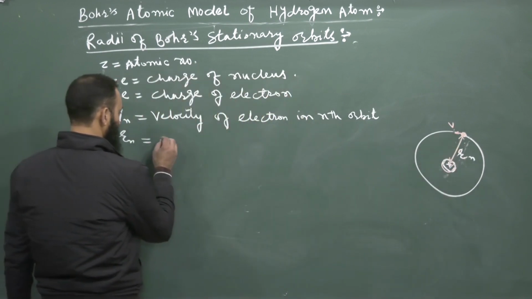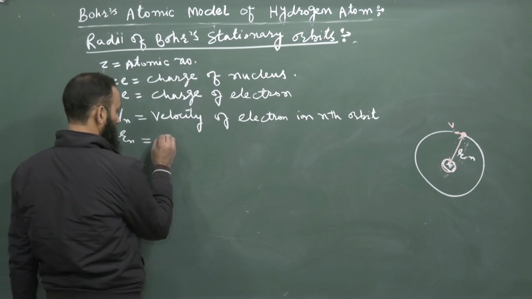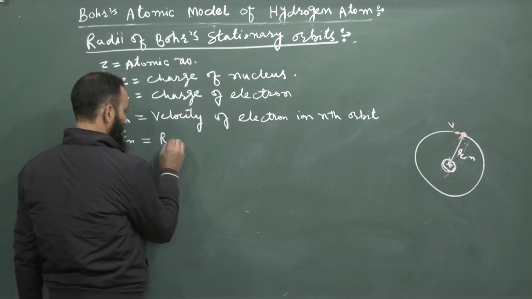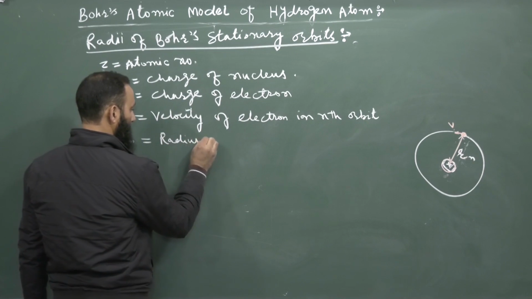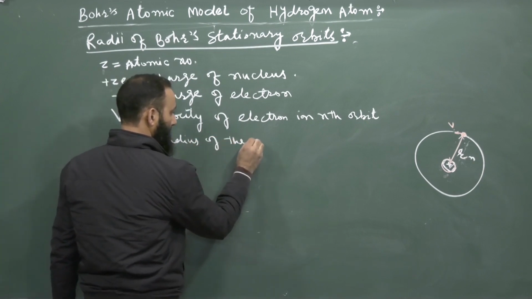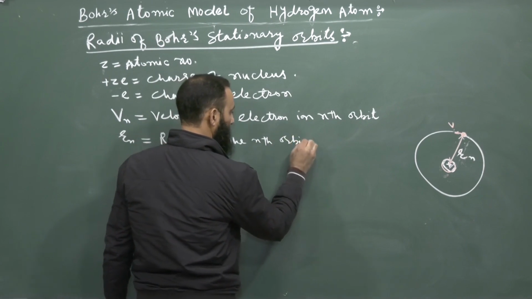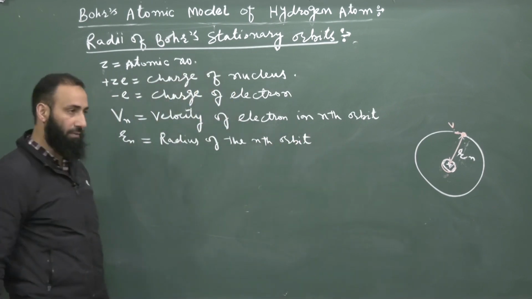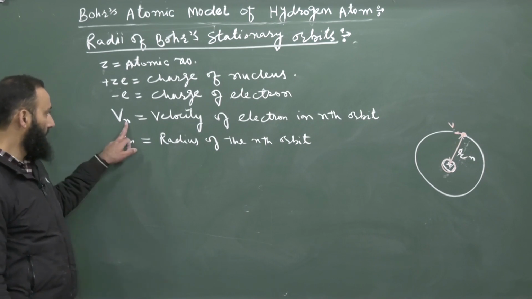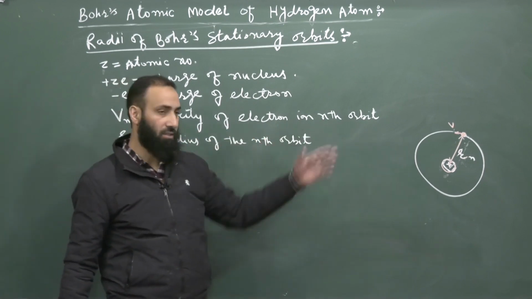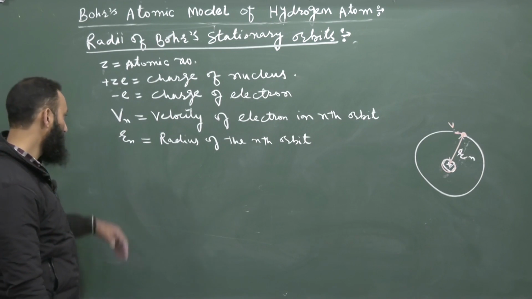This is the radius of the nth orbit in which the electron is revolving around the nucleus, and Vn is the velocity of the electron in this same orbit.